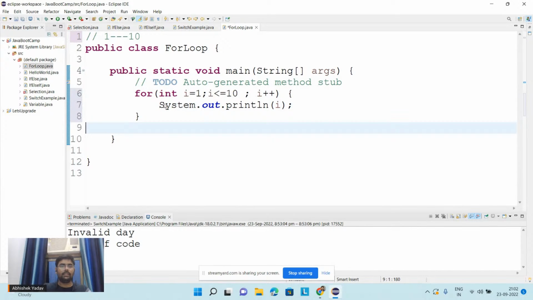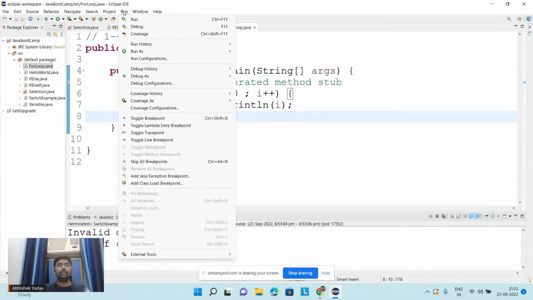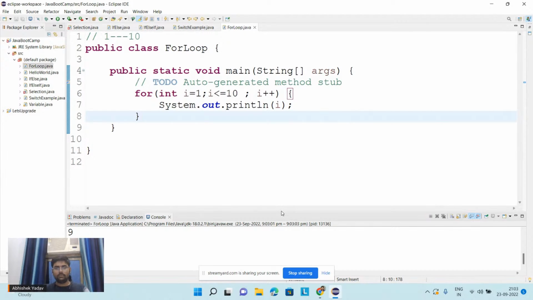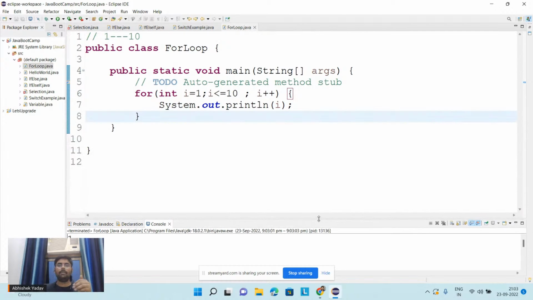And guys, let's try to run the program here. So run. Here you can see we are getting 1, 2, 3, 4, 5, 6, 7, 8, 9, 10 printed. From 1 to 10 we are getting printed. Let's try to see how this happened behind the scenes.